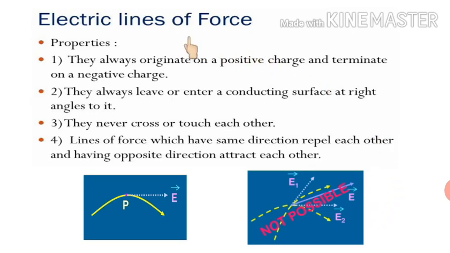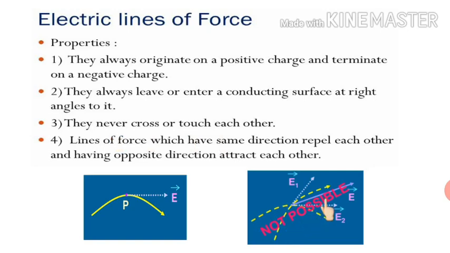Next we have electric lines of force properties. First property, they always start from a positive charge and terminate on a negative charge. Second property, they always leave or enter a conducting surface at right angle to it. It means they are always perpendicular to the surface of the conductor. Third, they never cross or touch each other. It means they never intersect each other, as you can clearly see in this picture.